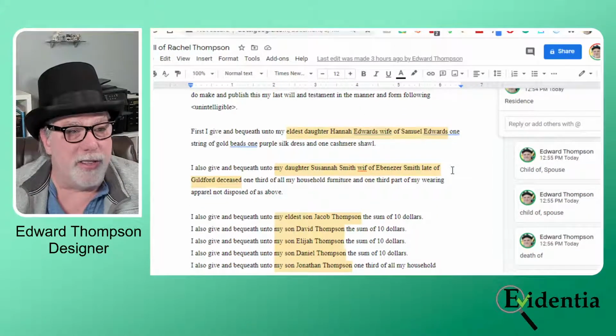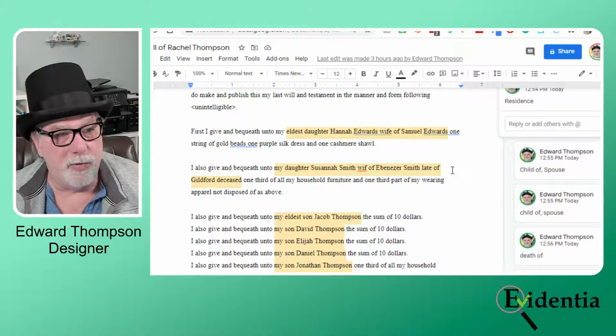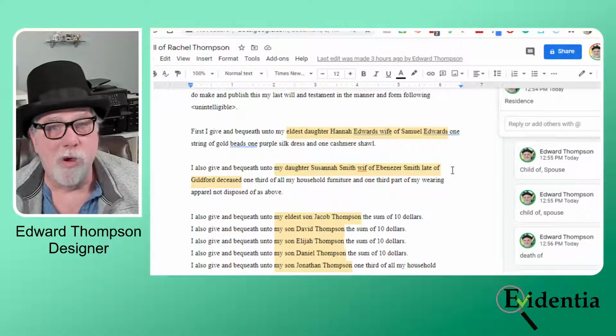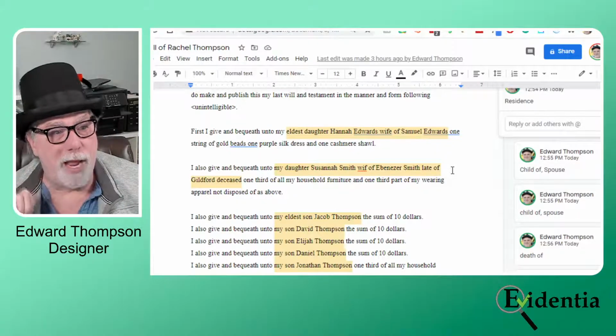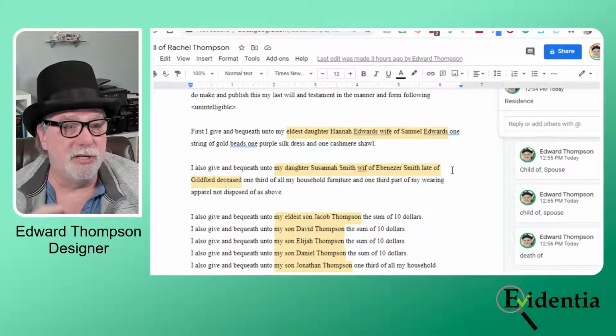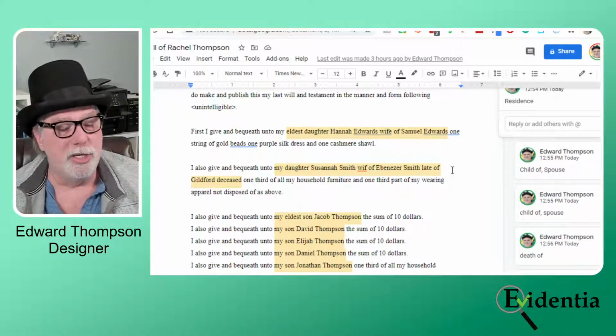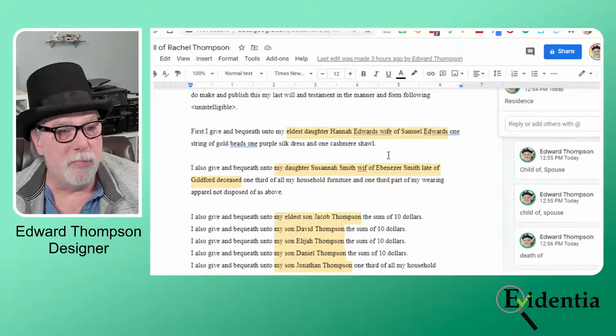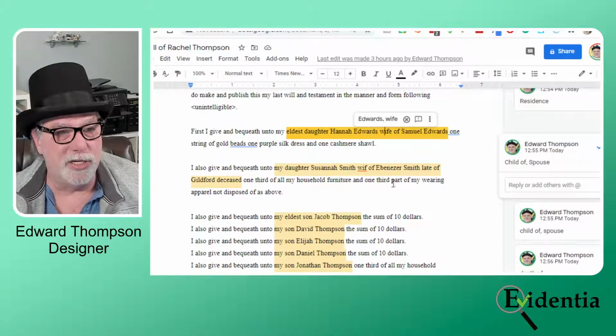First, I give and bequeath unto my eldest daughter, Hannah Edwards, wife of Samuel Edwards, 1 string of gold pearls, 1 purple silk dress, and 1 cashmere shawl. So I did not know about Hannah until I read this document. So this was huge for me. And there are actually multiple pieces of valuable information that I can glean from this.